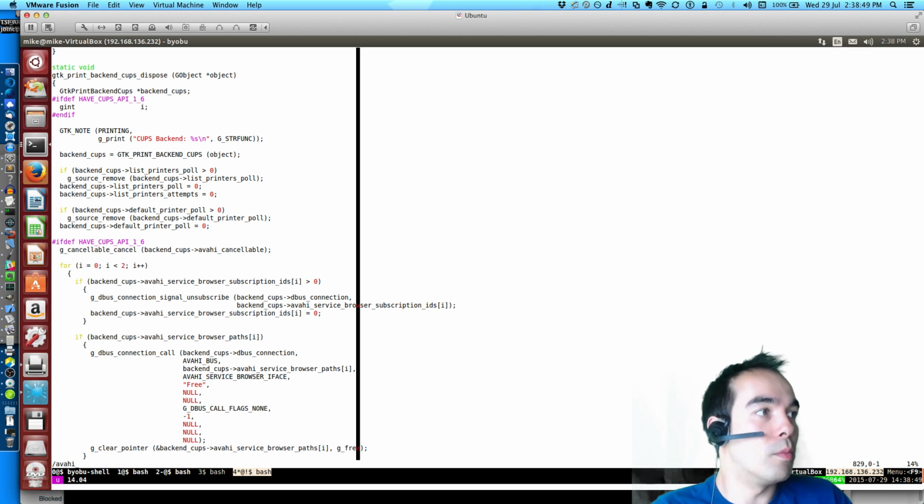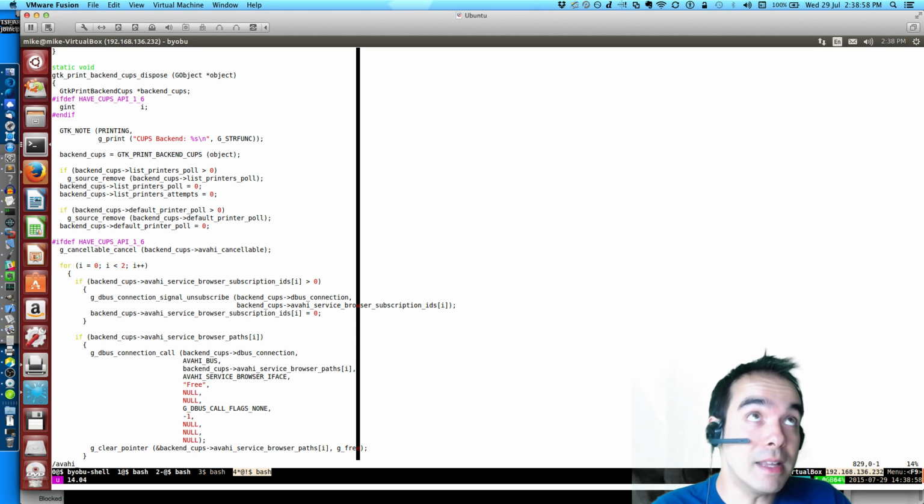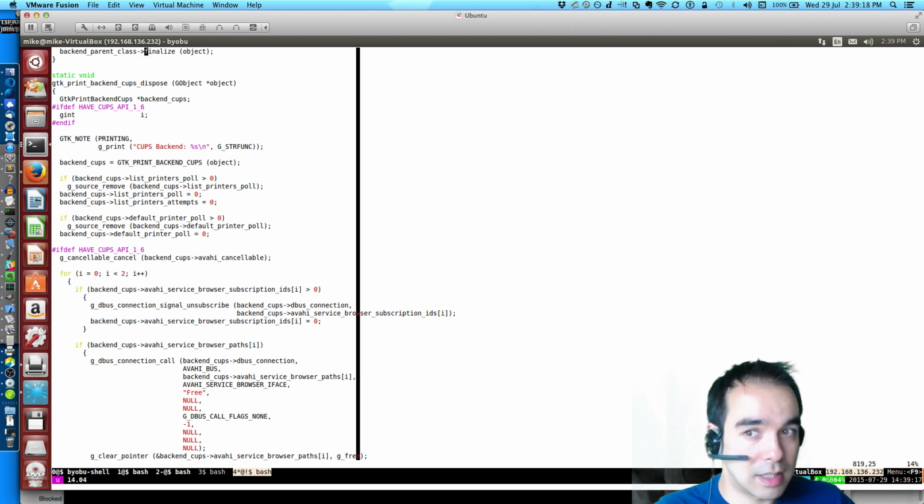Whenever we enumerate all the printers, we also get their capabilities, and whenever we are done enumerating the printers, we dispose of the list. If the printers on that list are being dereffed, I believe we cancel any attempt to get their capabilities. I think that's what's going on.